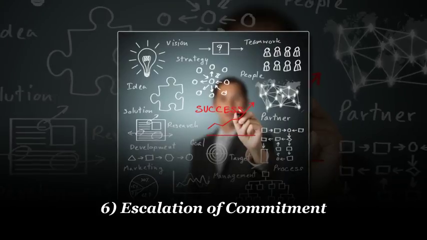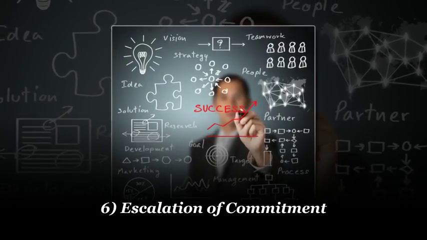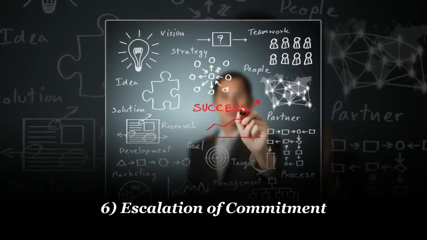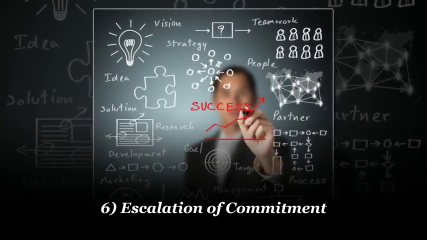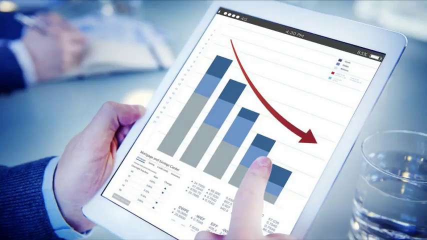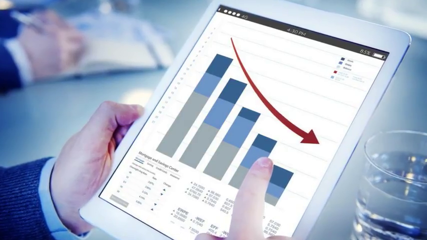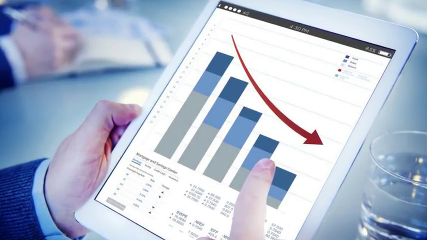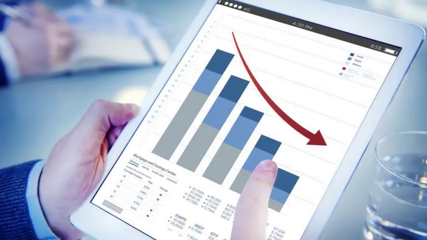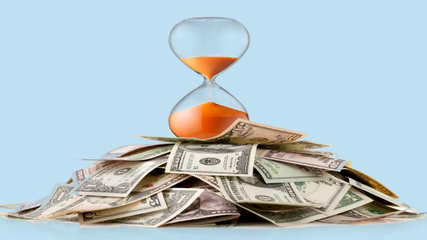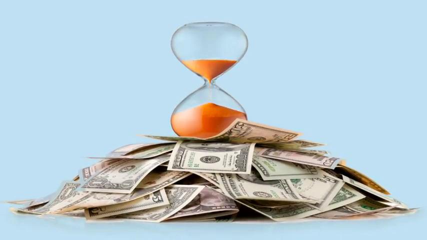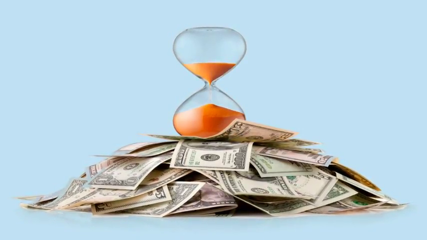Faulty thought process number 6, escalation of commitment. Escalation of commitment is the tendency for people to continue supporting unsuccessful endeavors. Sometimes when projects fail, we simply don't want to cut our losses. One reason people continue working on failing projects is because they feel they've just invested too much time and money to give it up.